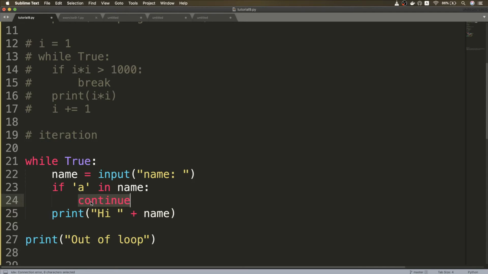So let's just recap once. Break basically takes you out of the loop, and continue basically skips all the lines below it and takes you to the next iteration of the loop.